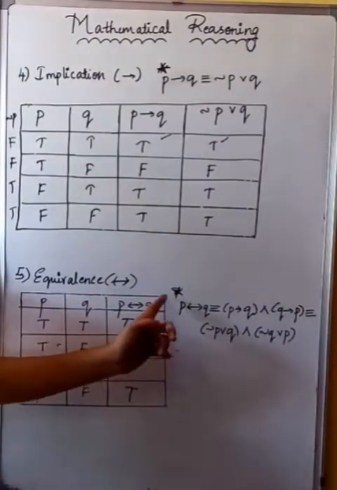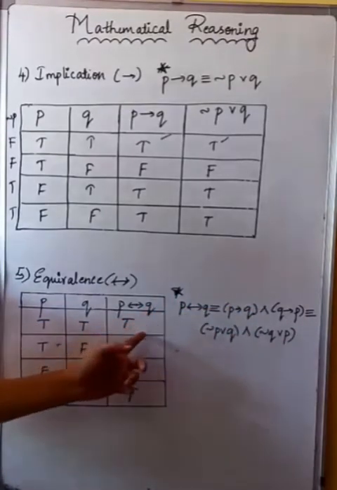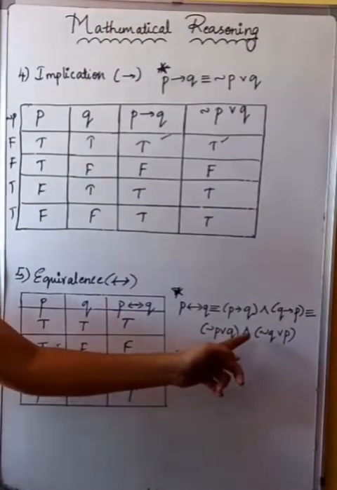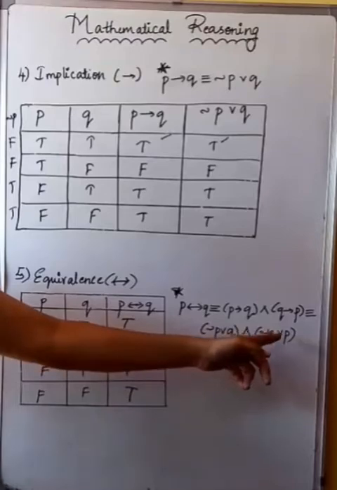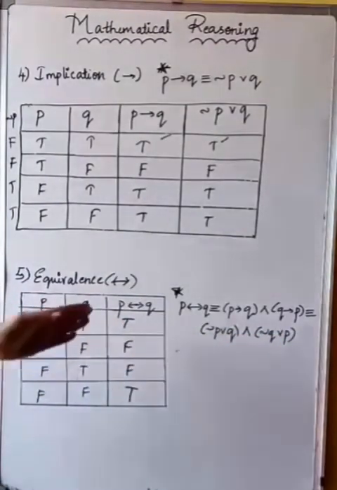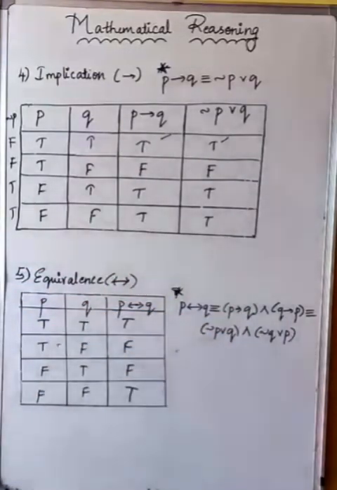If you want, you can even check it out. You can just write one more column here: P implies Q and Q implies P. If you see, you will be getting the same values. Next one, negation of P or Q and negation of Q or P. The same values you'll get for this also. That means either I write P equivalent to Q or this one, the output will remain the same. Hope these concepts are clear for you till here, because these are very, very important, students. Many of the students will get confused, so no need to get confused.